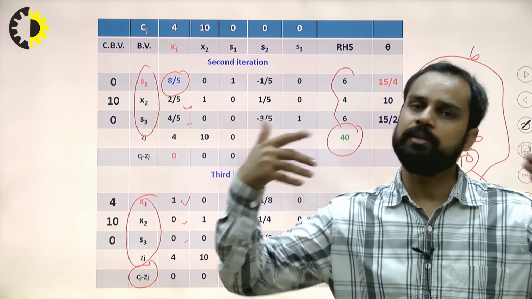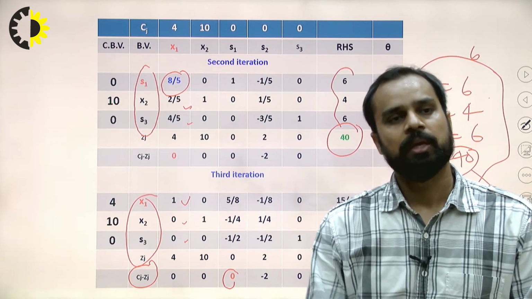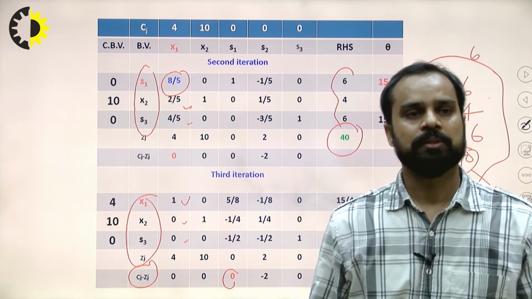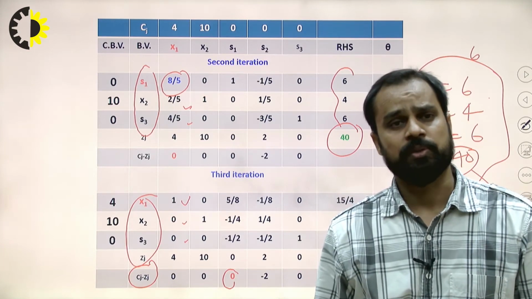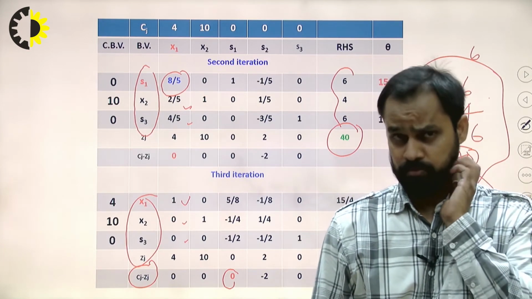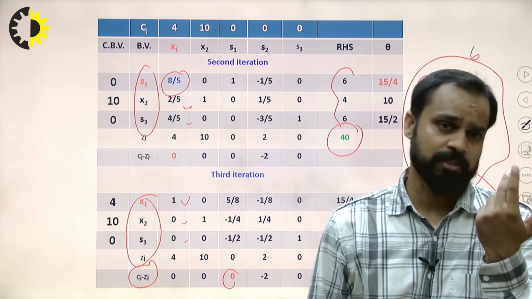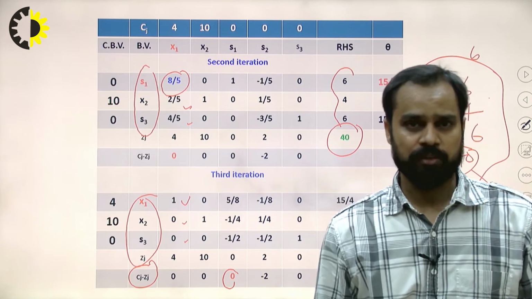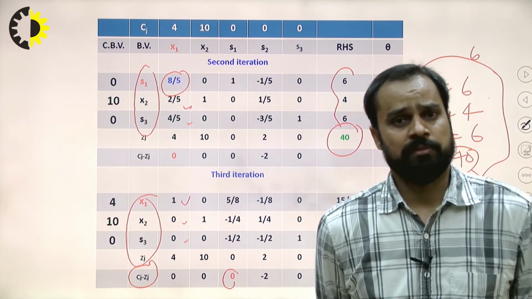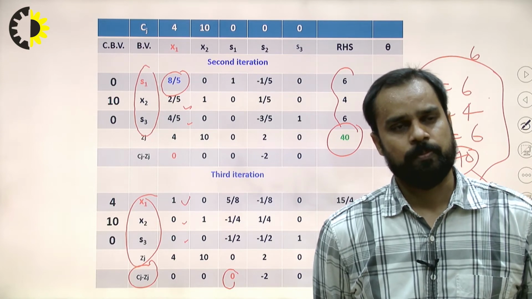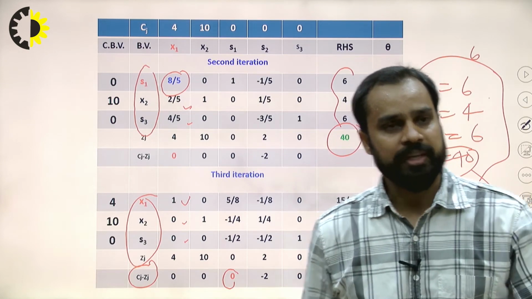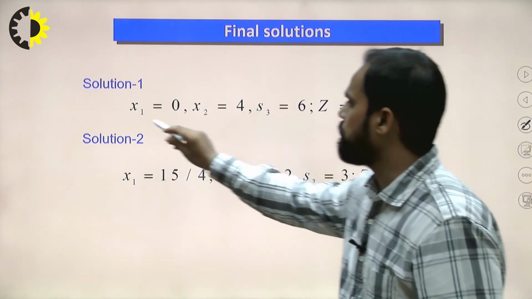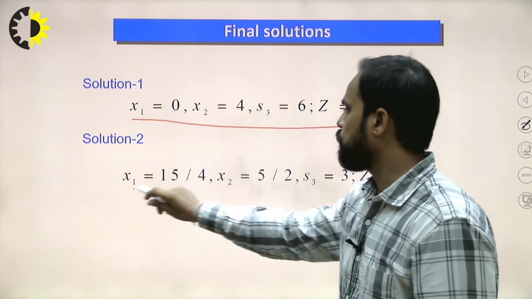And how can we identify it in the simplex algorithm? If any non-basic variable in the Cj minus Zj row is 0, that is the condition of multiple optimal solution. That variable, either a decision or surplus variable, can enter the basic variable table and will not affect the value of the objective function; only the combination of decision variables will change. Are you getting my point? Yes. Okay.